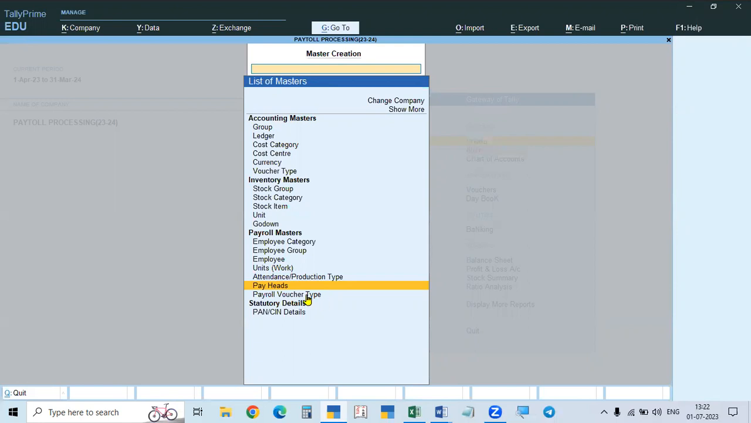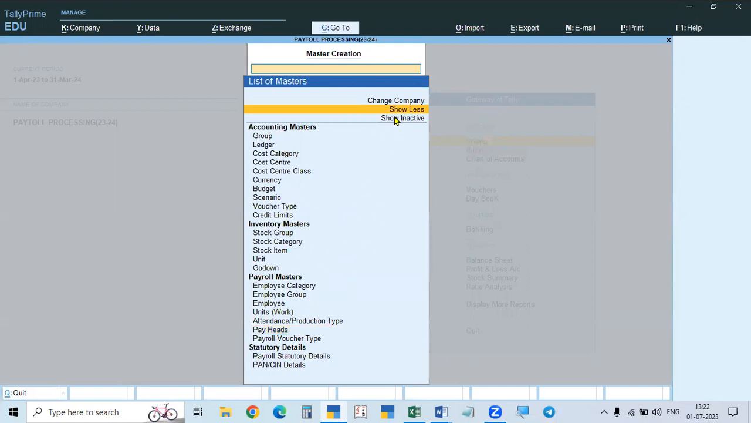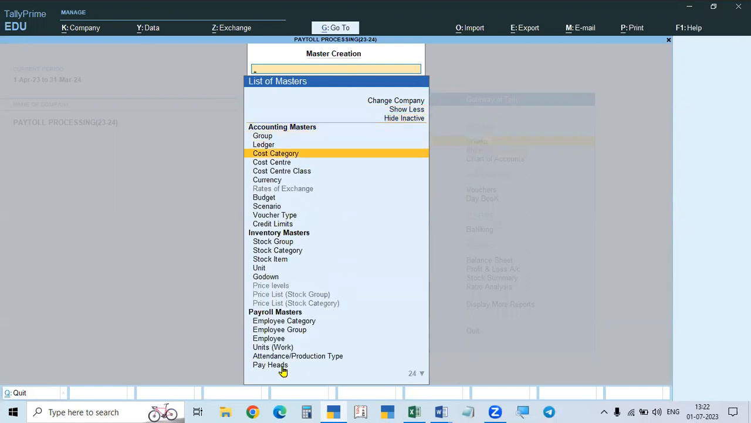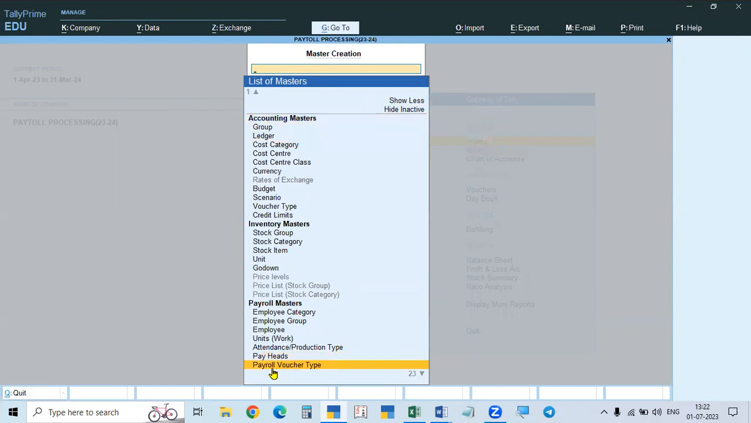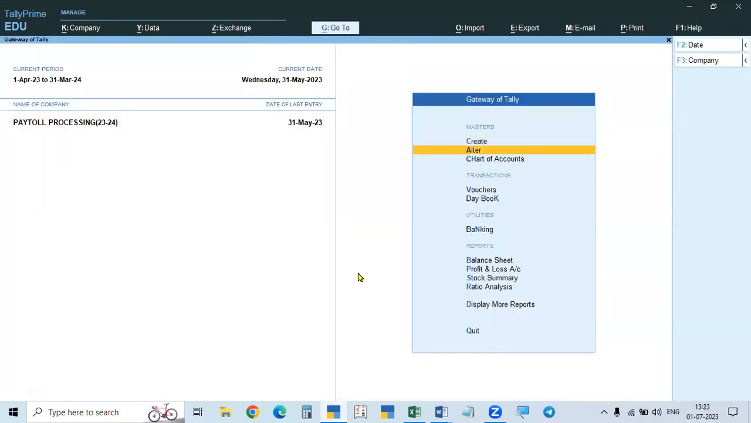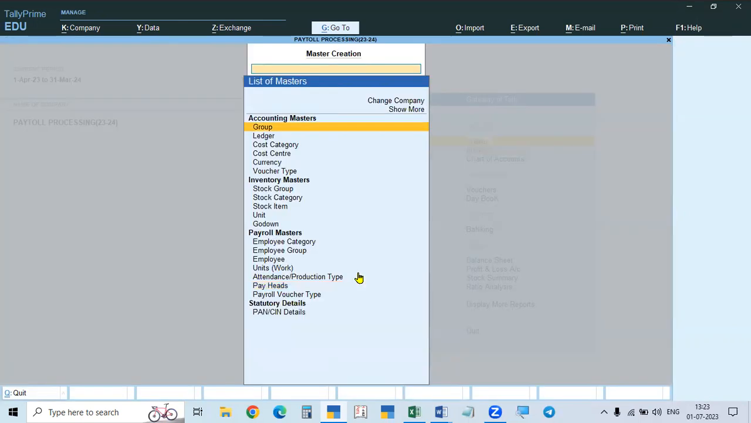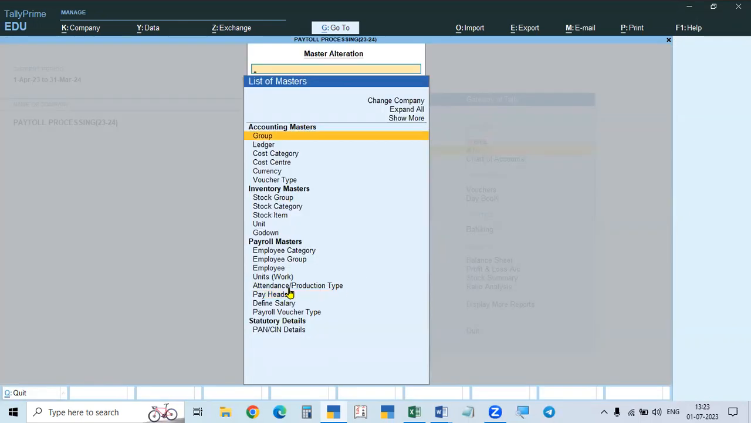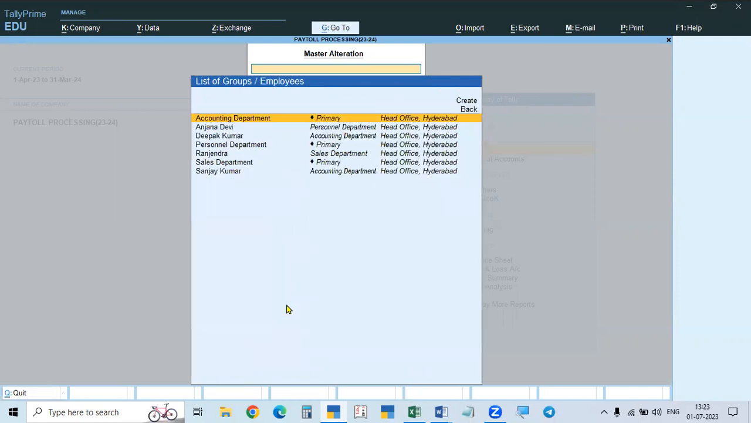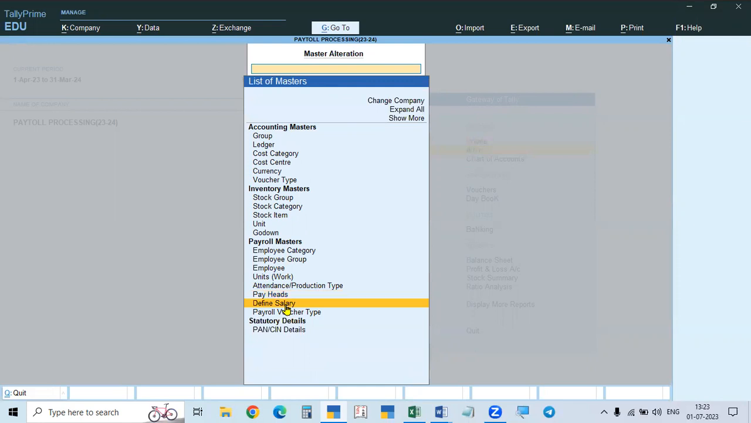So the define salary button will not be available, even if we click show more. You have show inactive, but even then there is no define salary button after the pay heads. Just like profit and loss account and cash account, it is created by the system, by Tally, by default. So in the create button it will not be available. You go to the alter button, then after the pay heads you can see define salary. What is the meaning of define salary? What are the different amounts to be given?